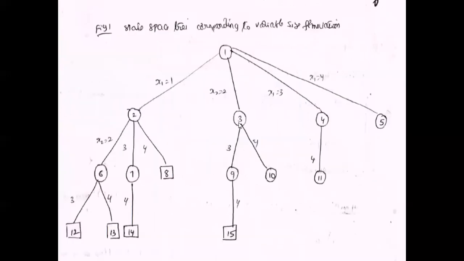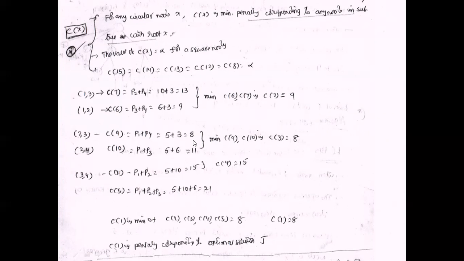So the cost of the third node is the minimum of the cost of the 9th node and the 10th node, which is 8 and 11. That is 8. So C of 3 is 8. So next one is 3 comma 4.